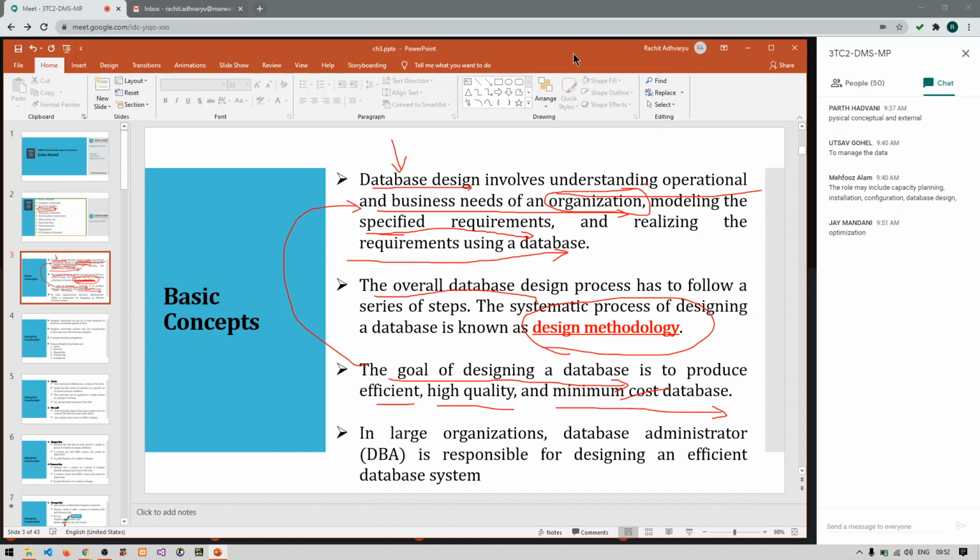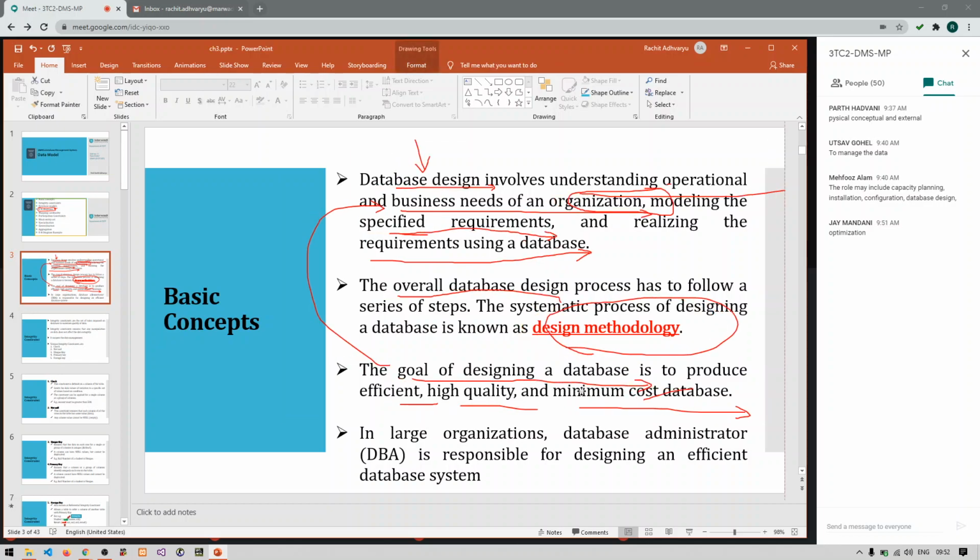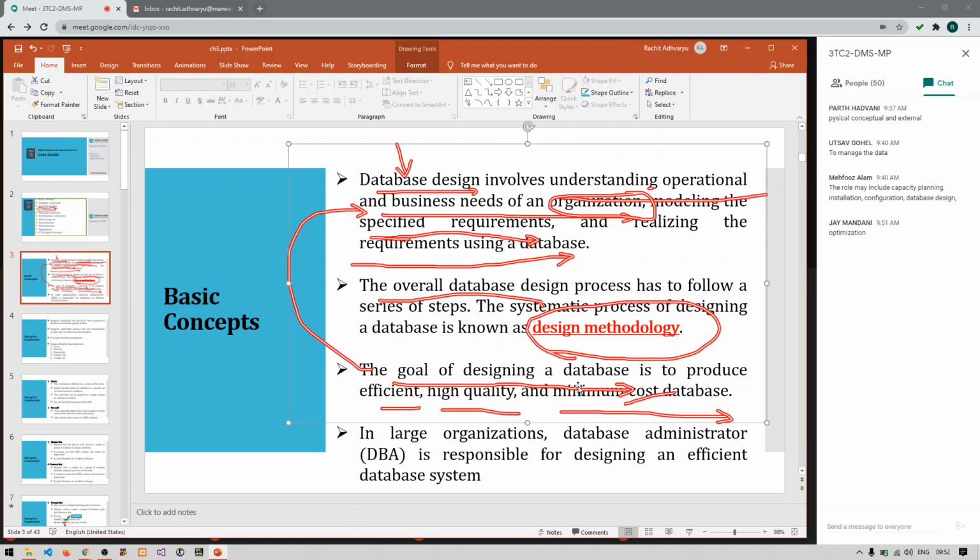That means you have covered each and every component of the system that is required to be stored in a database. So this is what efficient and high quality mean. Now here there is one word called minimum cost of database. So what do you mean by minimum cost of database?